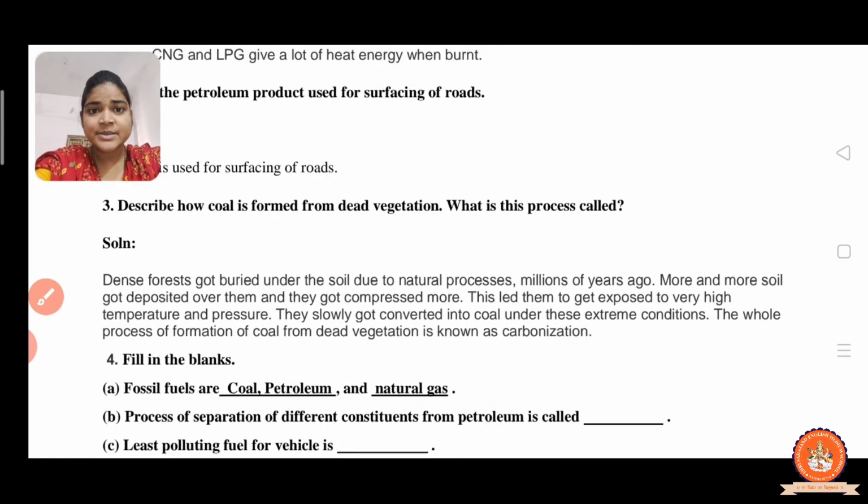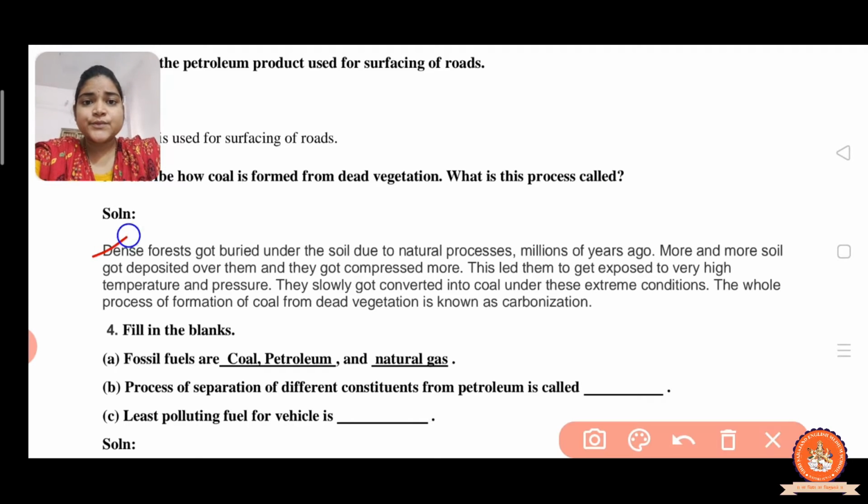Now let us discuss how dense forests got buried under the soil due to natural processes. About millions of years ago, more and more soil got deposited over the dead material, and it got compressed more.